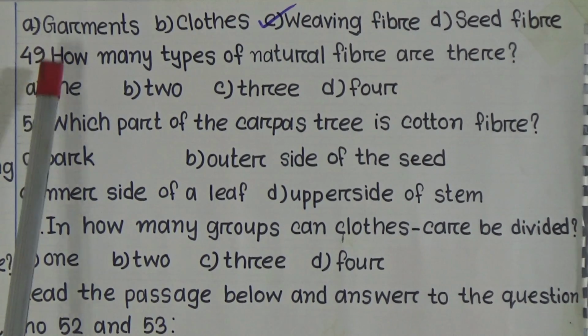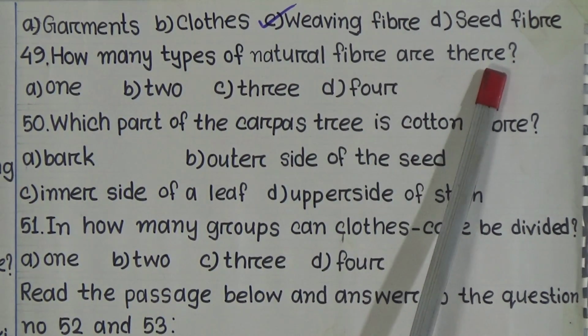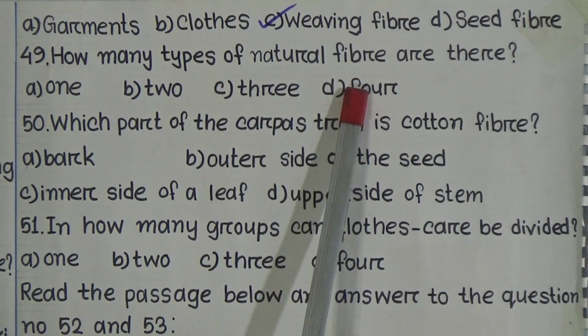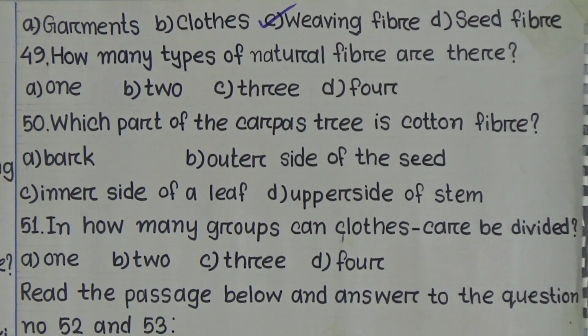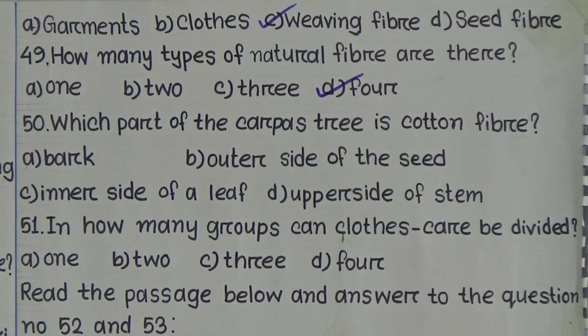Now come to question number 49. How many types of natural fiber are there? Our options are 1, 2, 3, 4. So here the answer will be option D, 4. There are 4 types of natural fibers.